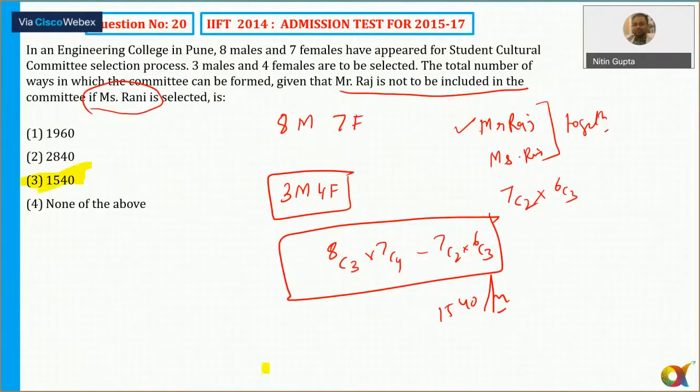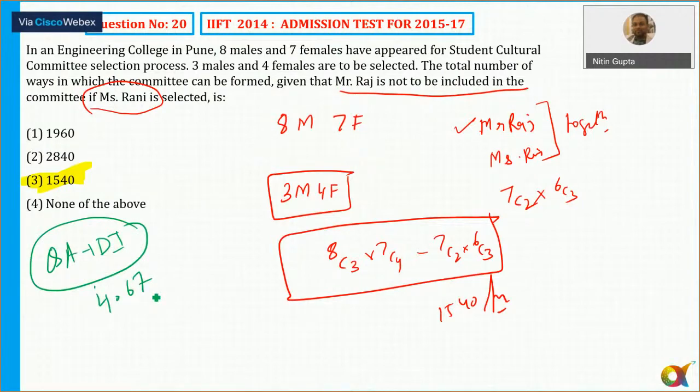This was easy. So I hope that now it is clear. Any doubts to anyone now? And I told you that the cutoff in this year 2014 QA and DI section was only 4.67. All right.